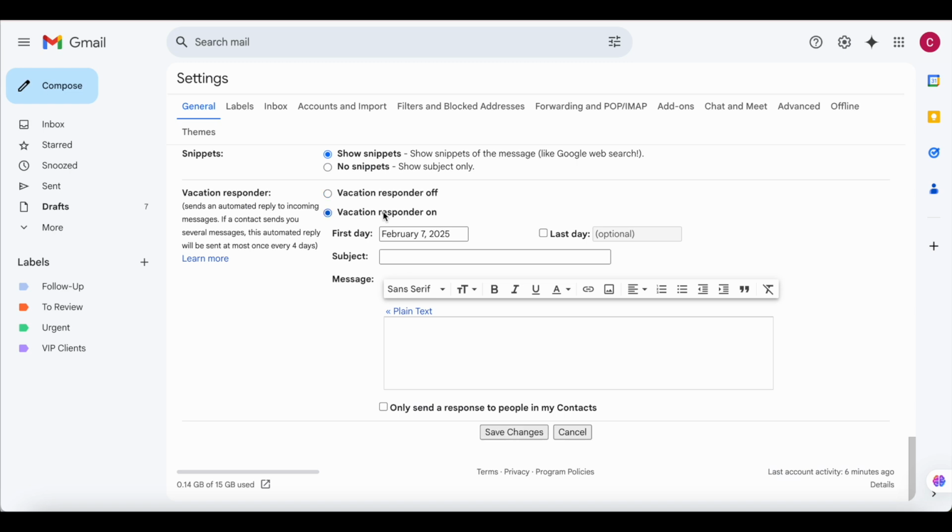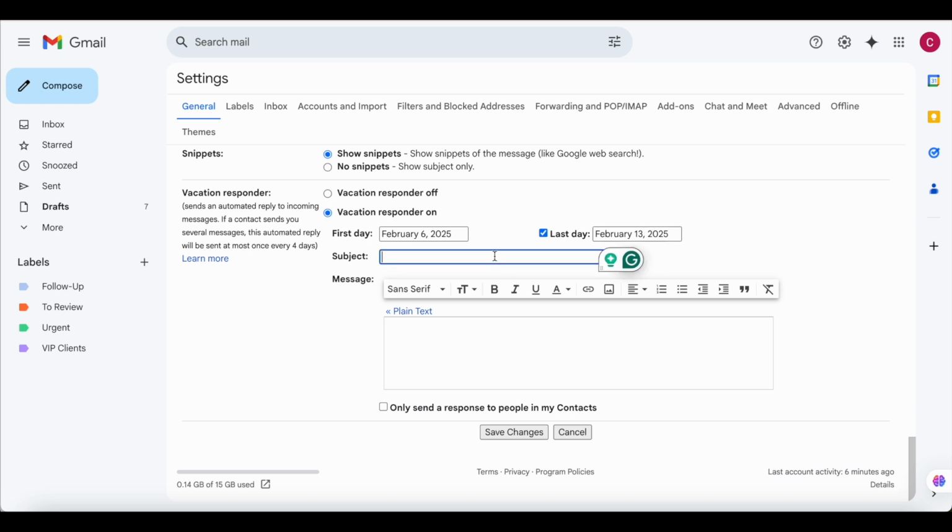Let's say we're turning it on for a specific period. You can choose, maybe the first day is today, or let's say the first day was yesterday, so that I can show you how it appears in the inbox. And maybe the last day will be, it's optional, but you can also choose it. You can turn it off when he's back. And then you can write the message over here.